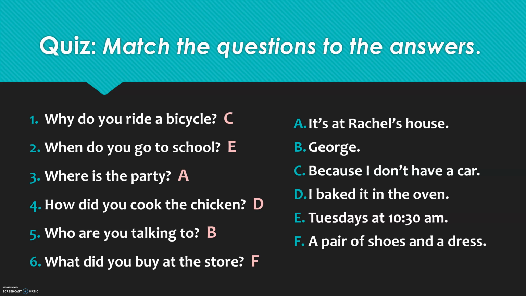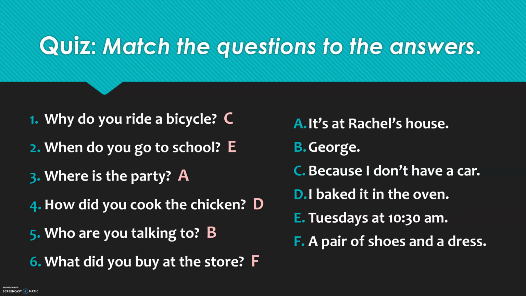All right, so let's go over these. Let's review them together. Number 1, why do you ride a bicycle? Answer is C, because I don't have a car. So here the question is why, and your answer is because. Number 2, when do you go to school?